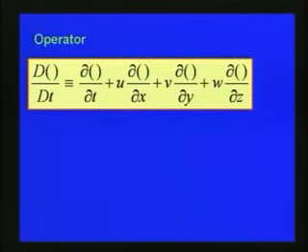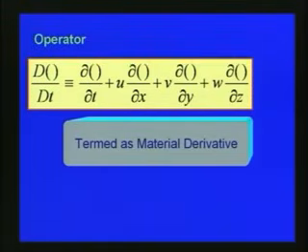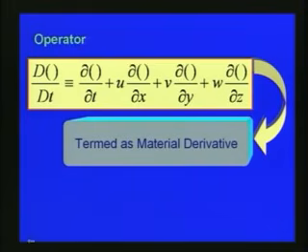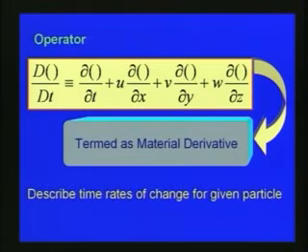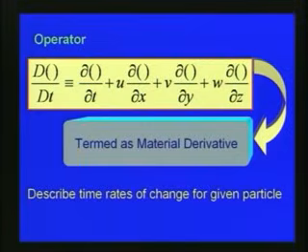And when we discuss the fluid flow parameters, we describe the time rate of change for given particles with respect to local and convective cases, as shown in this slide, and this is called the material derivative. These things we have discussed in the last lecture.